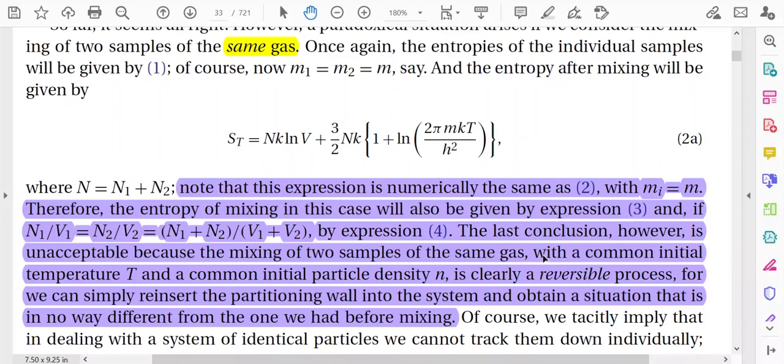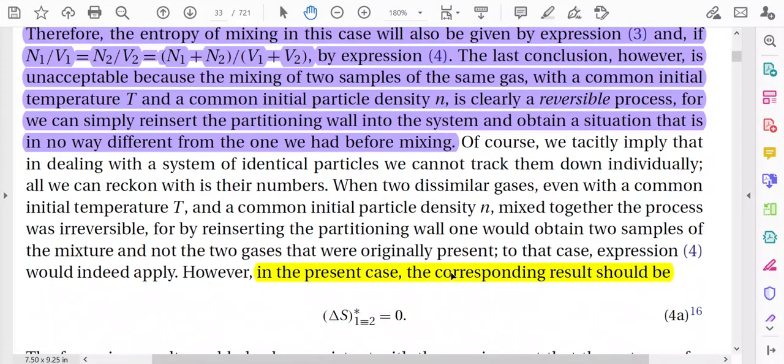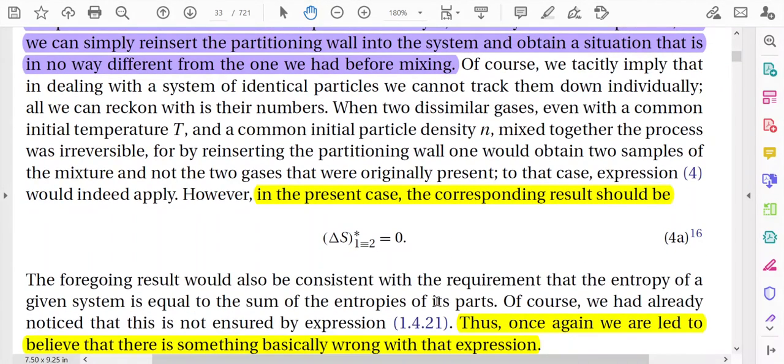So although this process is reversible, we are getting a positive value of delta S, which should not happen in the case of mixing between similar gases. So in the present case the result should be delta S equal to 0, that is, the change of entropy should be 0 if the process is reversible, but we are observing that delta S is not equal to 0.